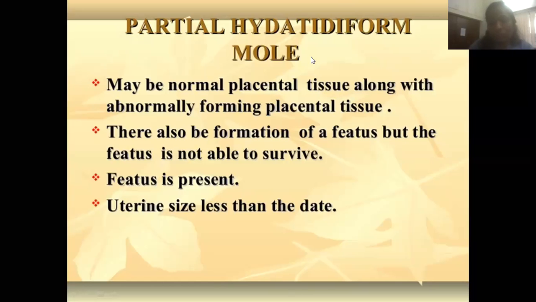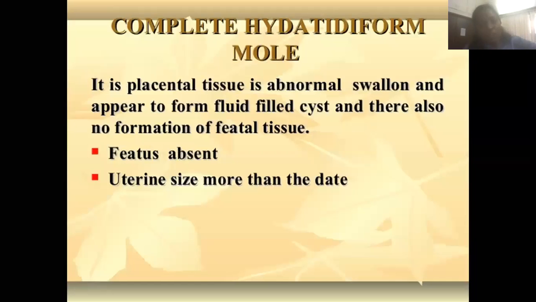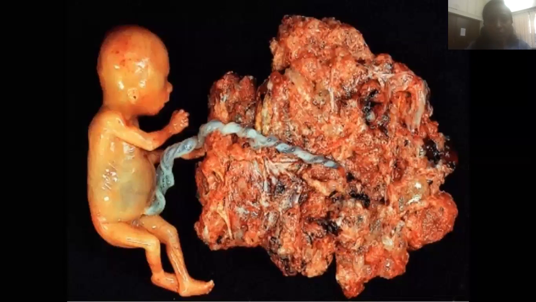So how can you clinically differentiate between partial and complete? In complete hydatidiform mole, the size of the uterus is more than the date, while in partial hydatidiform mole it is less than the date. That is, if the female has amenorrhea of 4 months or 3.5 months, but her uterine size does not match the amenorrhea date. Here this is the abnormal growth, and this side is the umbilical cord. This is the fetus, but it is not going to survive.